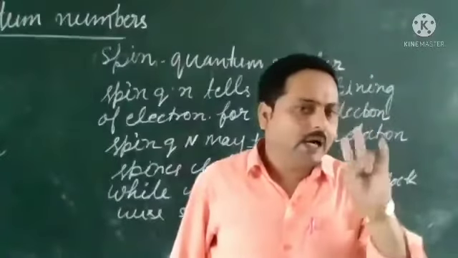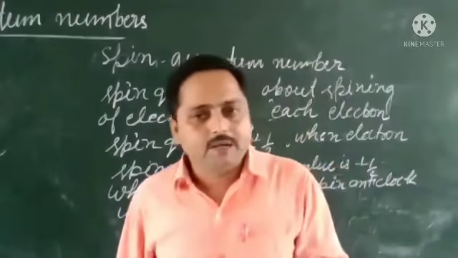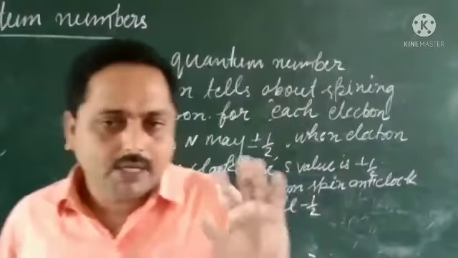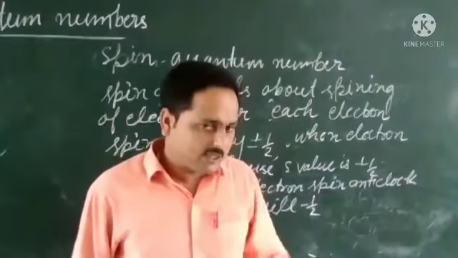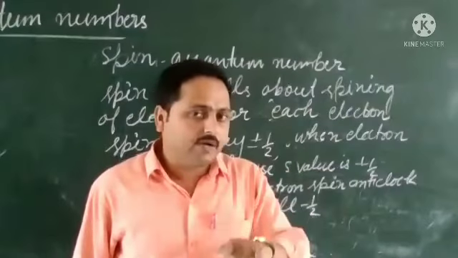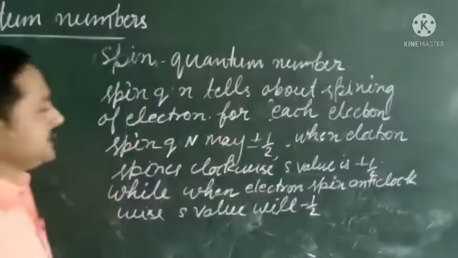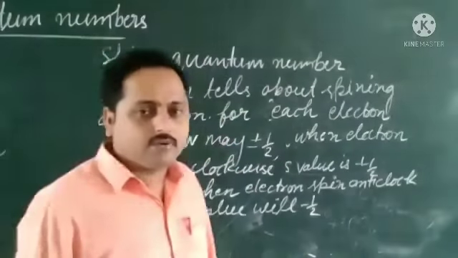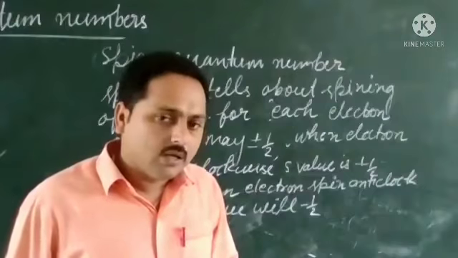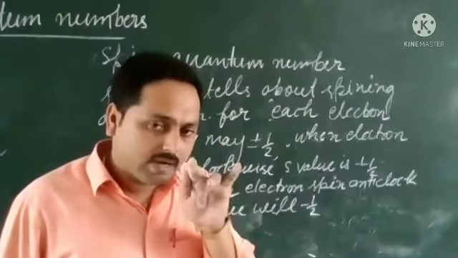An electron can have plus half or minus half, but it has plus half when it spins clockwise, and minus half when it spins anti-clockwise. Got it?